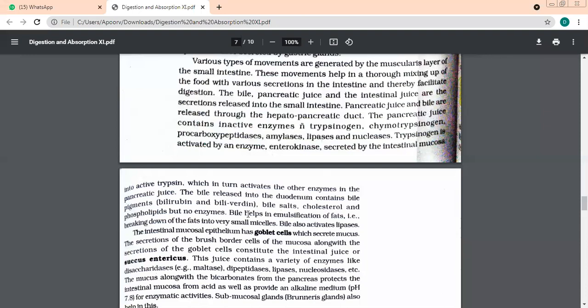Yes, so these are the two important bile pigments.